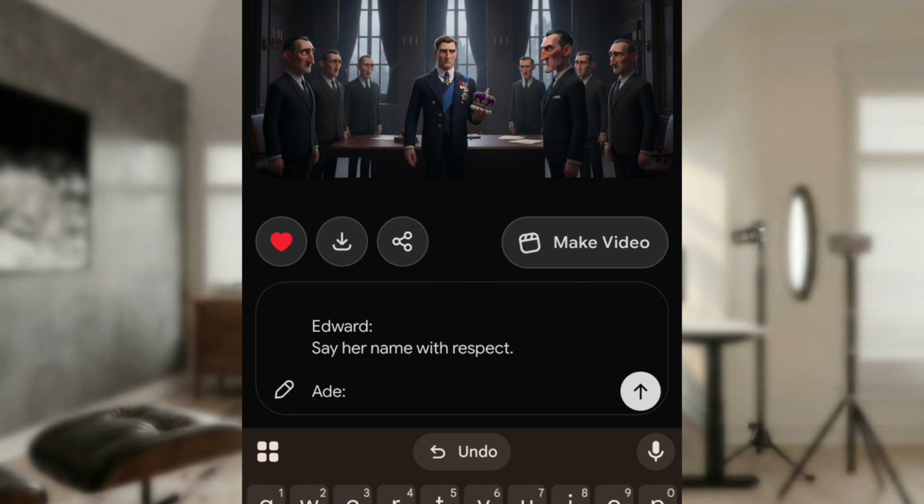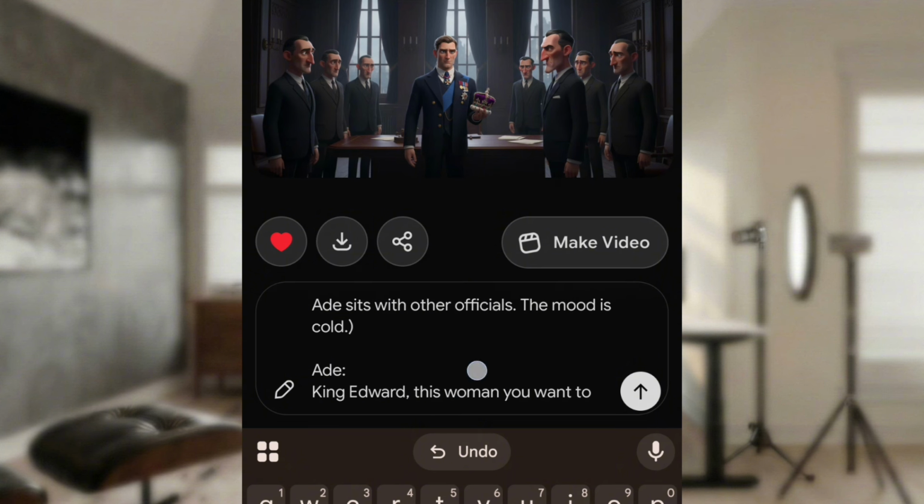Now, like I said earlier, you need to tell Grok who is who. You say, okay, Edward is the one with the crown, and Ade, or whatever his name is, is the one close to Edward towards his right. Something like that, so that Grok will know who is speaking at a particular time.